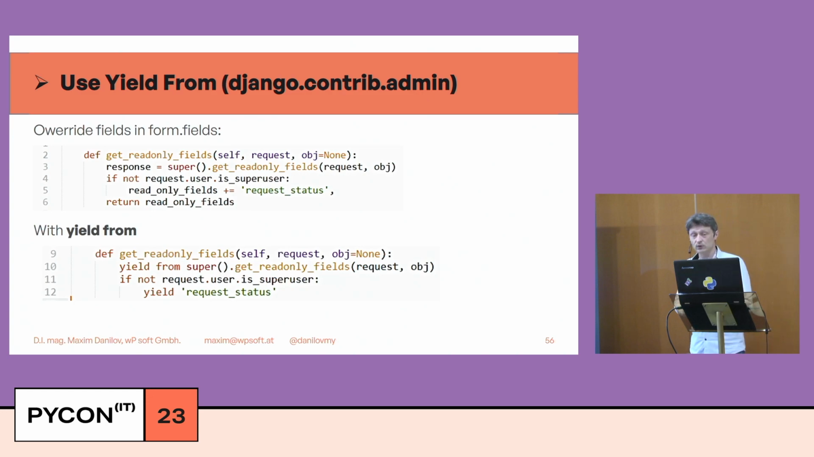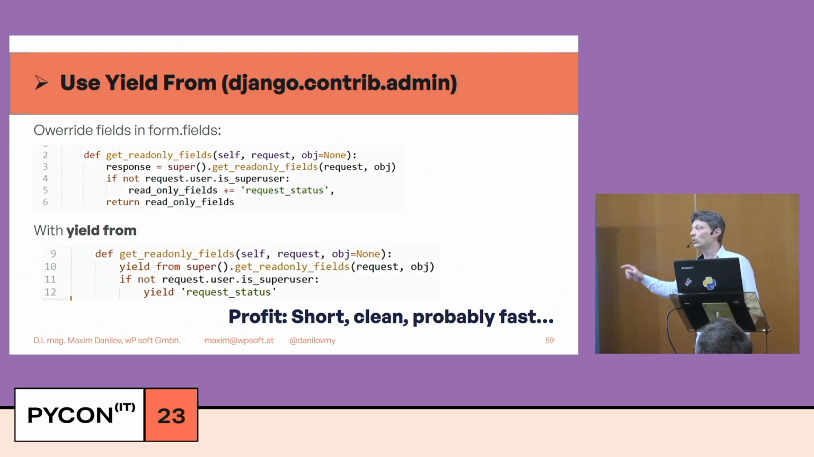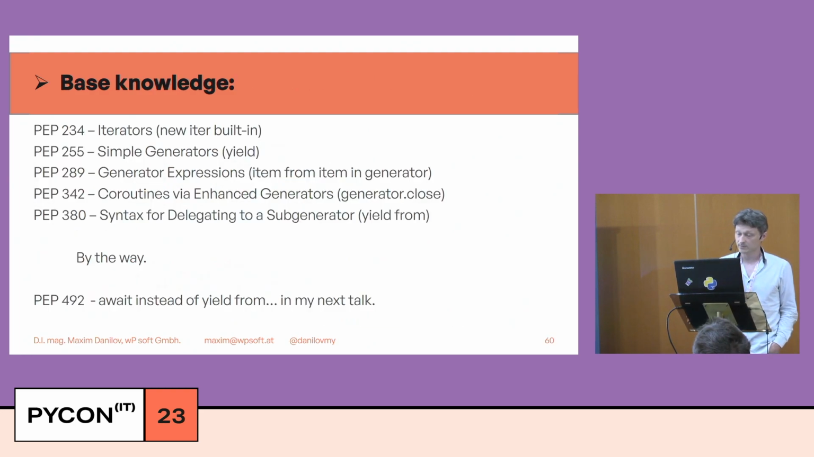But with yield from, I transform this function into a generator. At first, I yield from the super call, and after that, if I need it, I yield one additional field. Instead of creating a list, I yield from the super call. Instead of adding to a list, I yield the last field. Okay, short, clean, probably faster, probably.